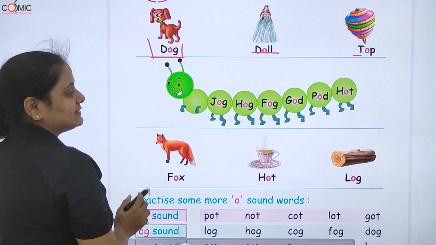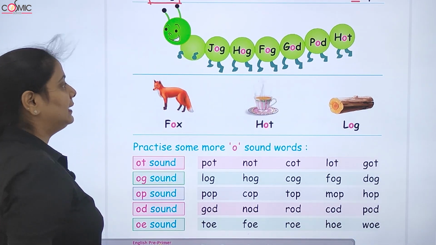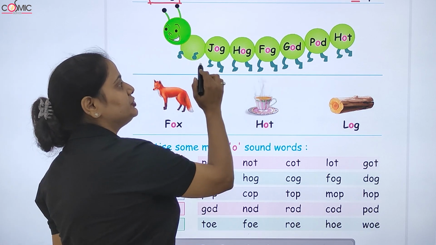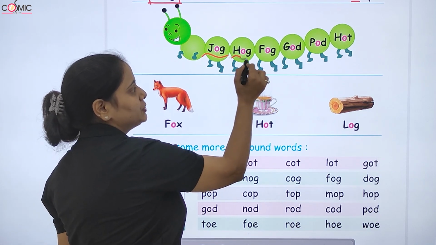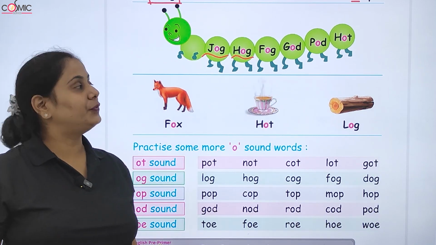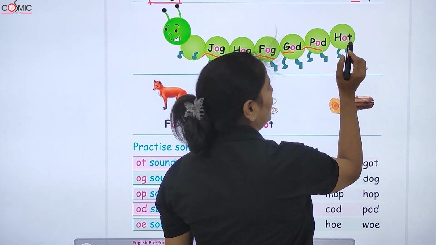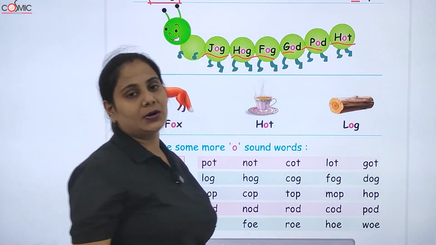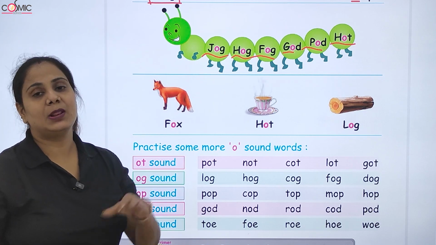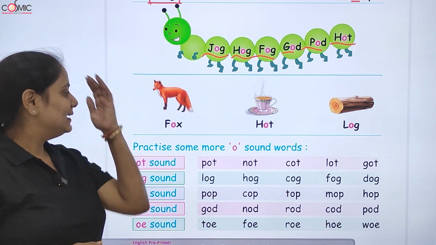Here are some other examples given like J-O-G, jog, H-O-G, hog, F-O-G, fog, G-O-D, good, P-O-D, pod, and H-O-T, hot. These all are examples of phonic sound of O.